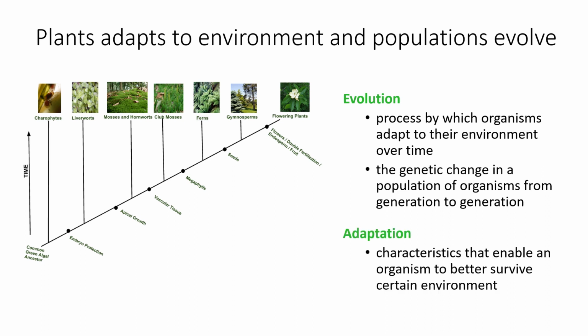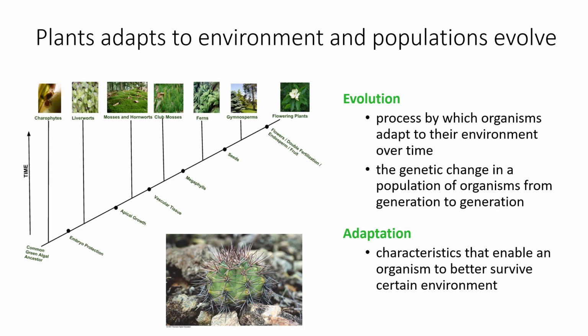For adaptation, as depicted in the picture, you can see a cactus with some thorns on the surface of the cactus. This is how the cactus adapts to the environment, which enables them to survive in such situations, because they are very small and located on the ground.